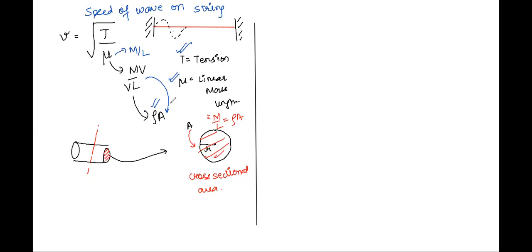You only did it for the denominator, not the numerator. You only multiplied for the mu part, not the T part.